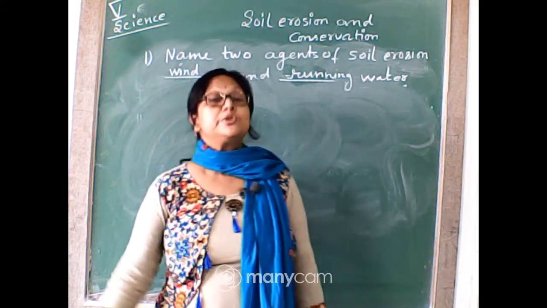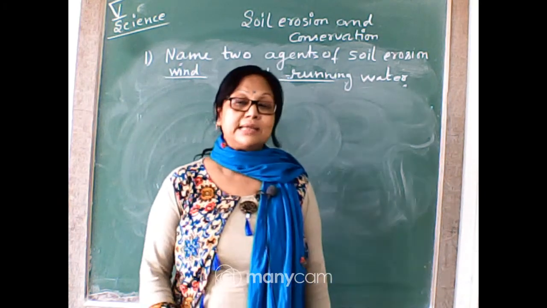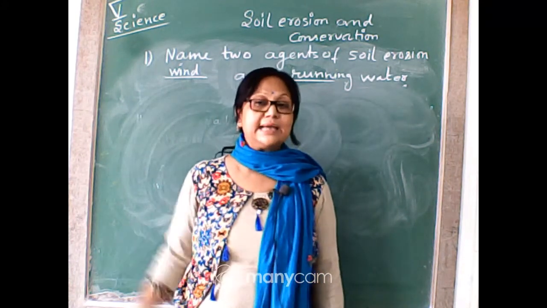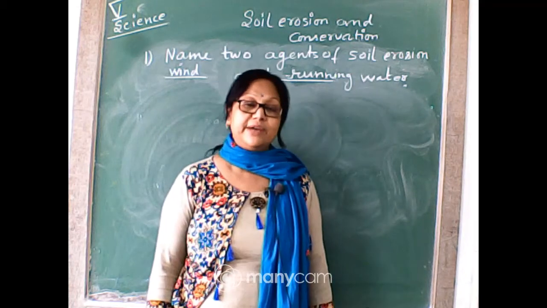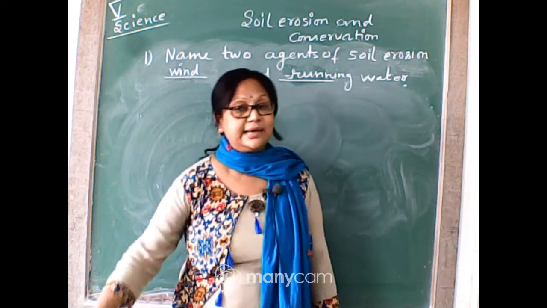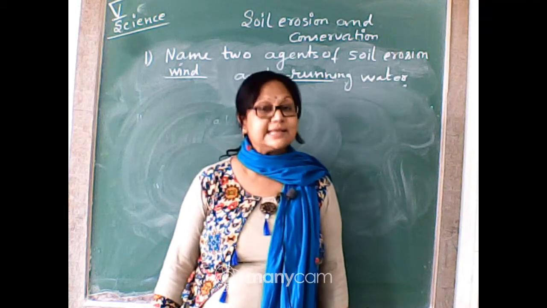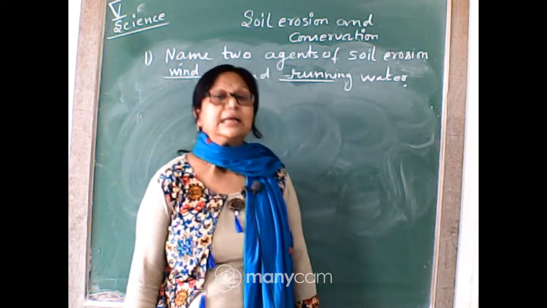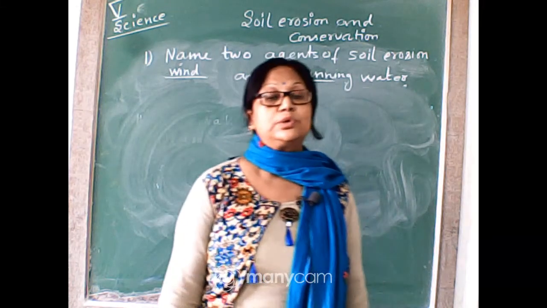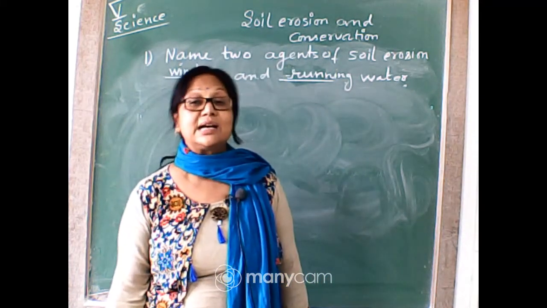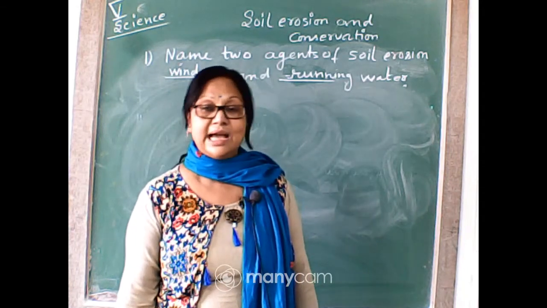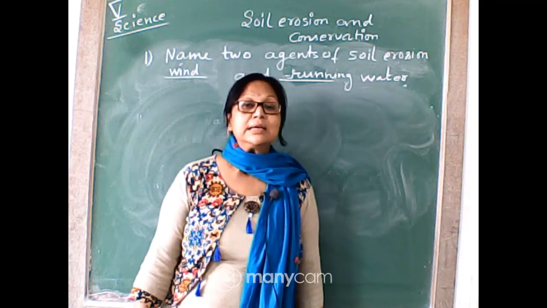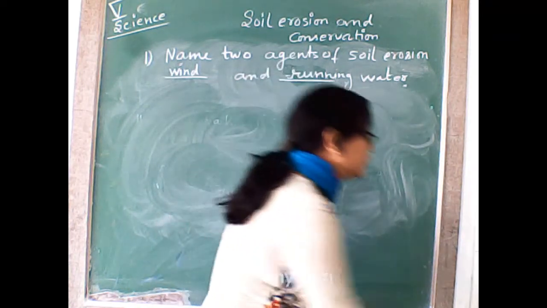Due to overgrazing, when the soil is loosened on the top side, it is easy for wind or running water to carry this type of soil. So the actual agents are wind and running water, and these other things facilitate erosion. These are the causes of soil erosion, but they are not agents of soil erosion. So what are agents? Running water and wind. Understood?